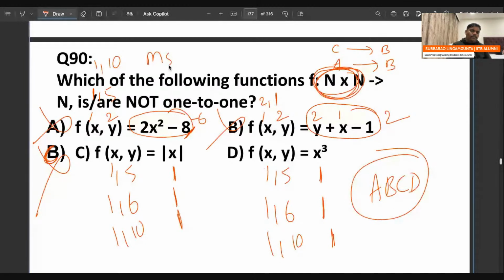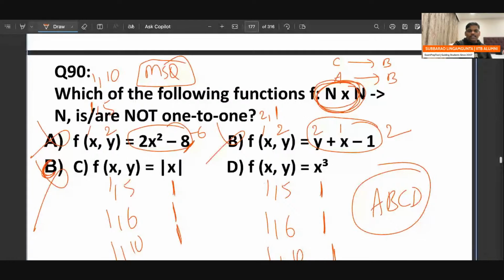This question is MSQ. Let me know if anyone is having any doubt. You ask me, I will help you. Answer is A, B, C, D. Let me know if anyone has any objection. Check once. Are you okay? Answer is A, B, C, D.